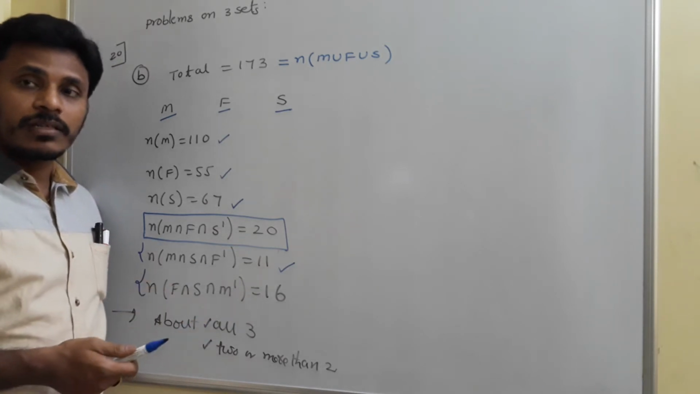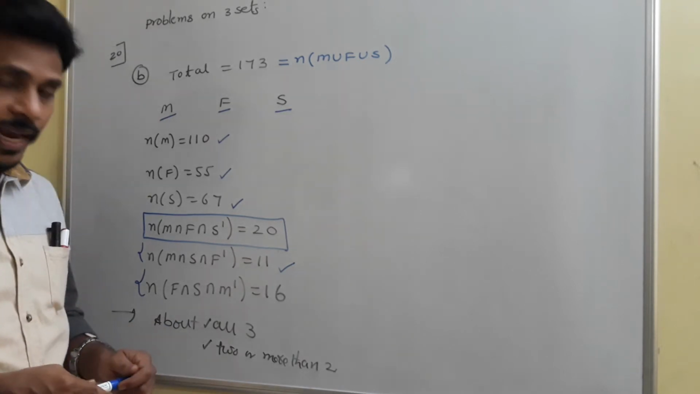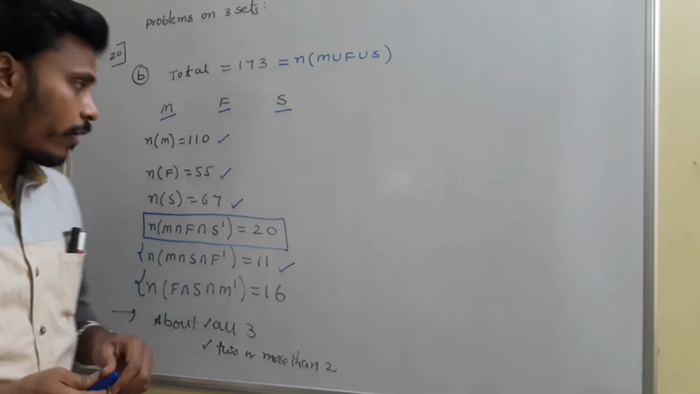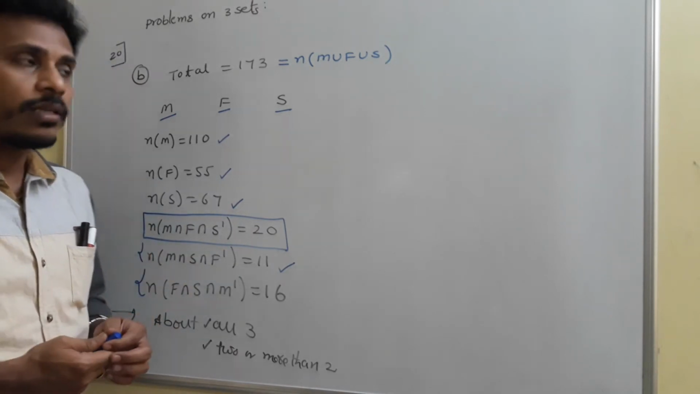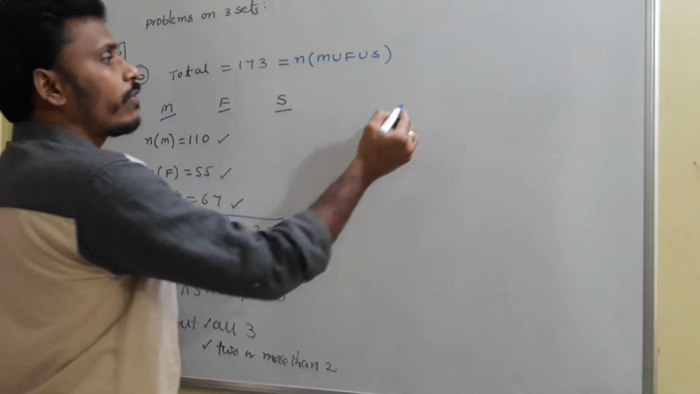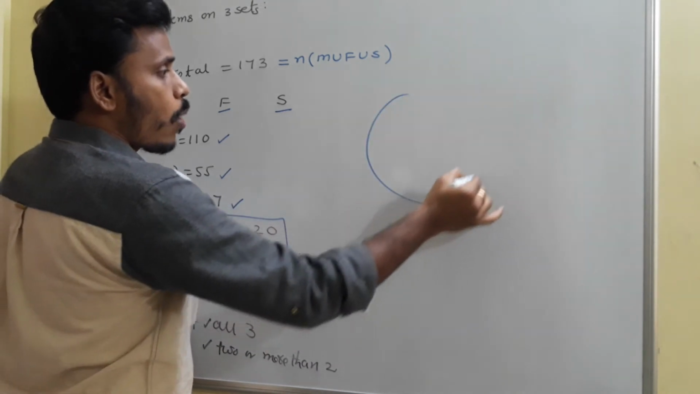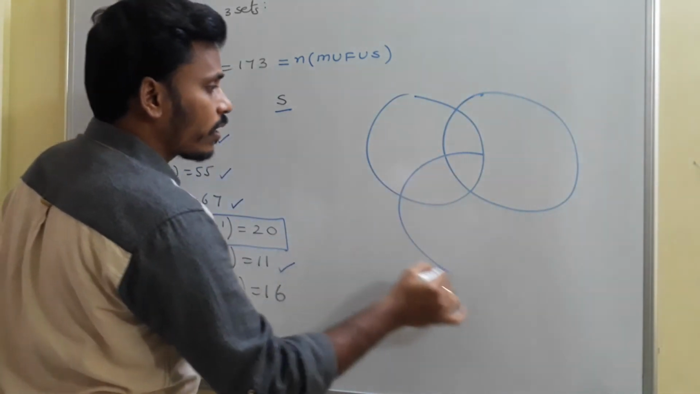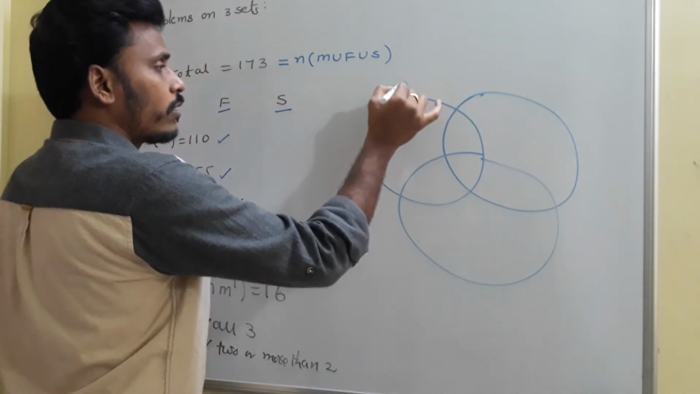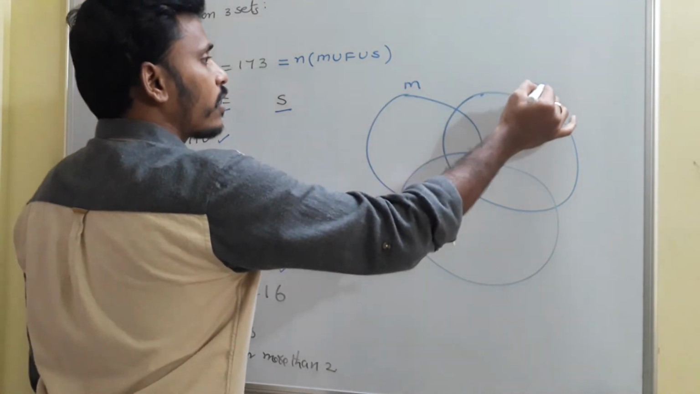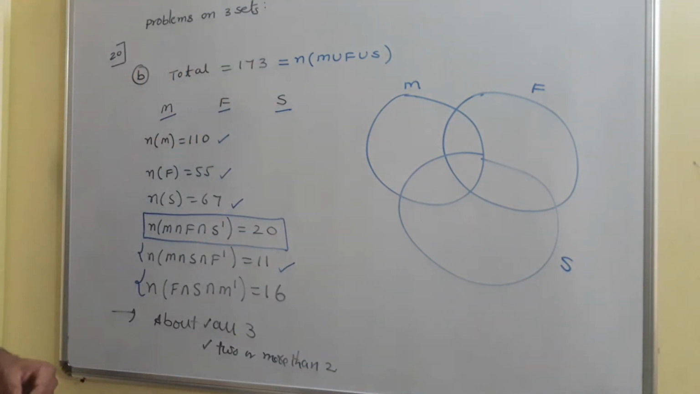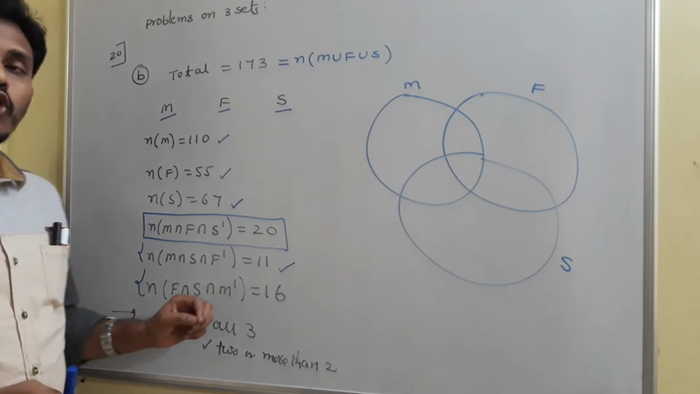So there are some students who complained in all three categories, and we need to count that total number. Again, I solve the problem using a Venn diagram. For that we need to sketch a diagram: one circle for M, one for F, and one for S. The first circle is for mess, the second for food, and the third for service. We need to find the number of complaints about all the three.